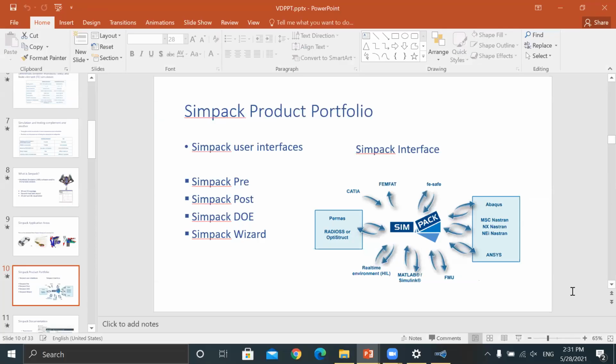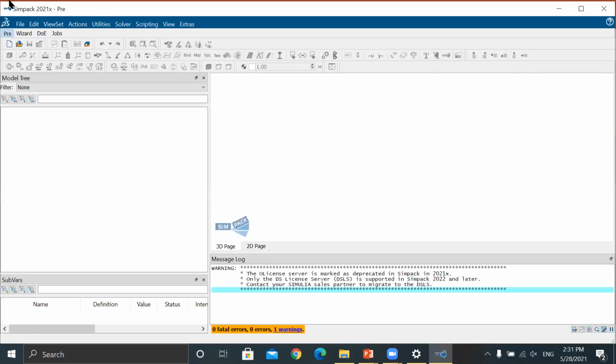This is your SIMPAC user interface. This is how the UI looks. Now: file, edit, action, utility, solver, scripting. This is the model tree, which in CATIA we call the specification tree. There's nothing there right now, that's why it does not appear. Once you open anything, it will appear here.